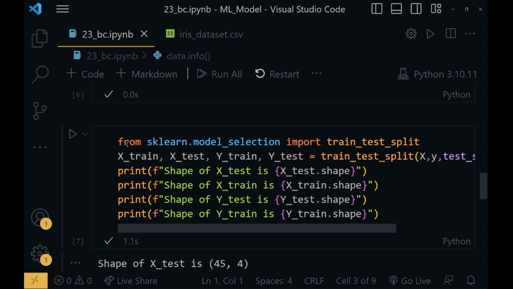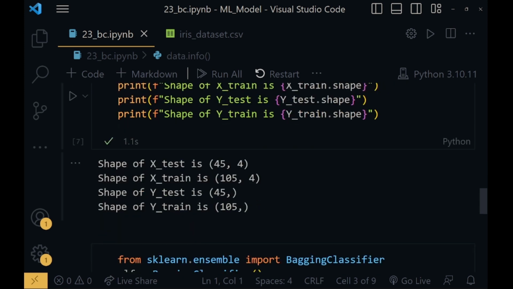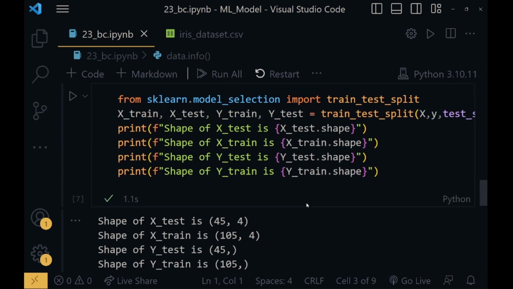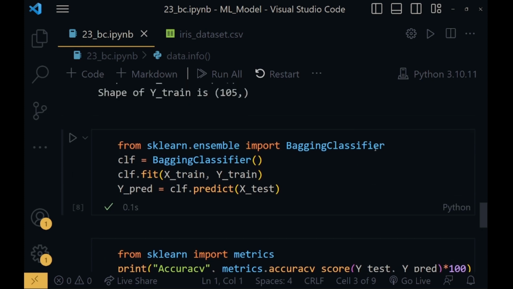Now from sklearn.model_selection we will import train_test_split, which, as I have told you, splits the data into training and testing parts. So here we can see that the training part is larger and the testing part is smaller, as I have explained in the PPT earlier. Now from sklearn.ensemble we have imported the bagging classifier, and we have fit this classifier with the training data, that is x_train and y_train, and we have stored the predicted values for x_test on the basis of the classifier in the y_pred variable.